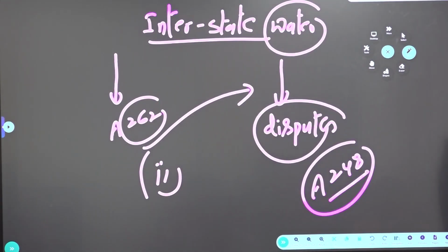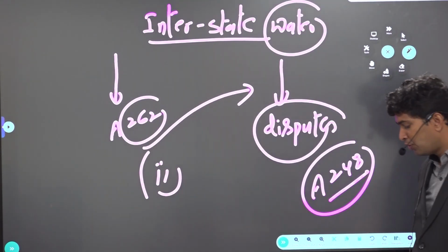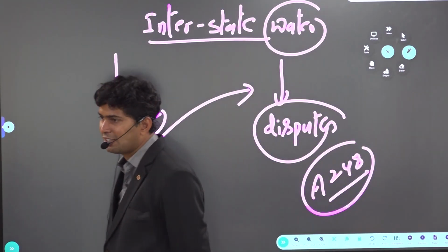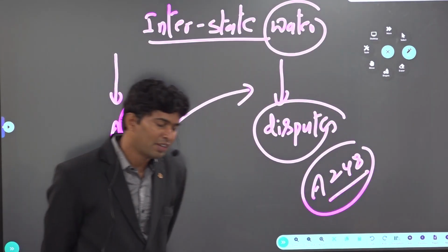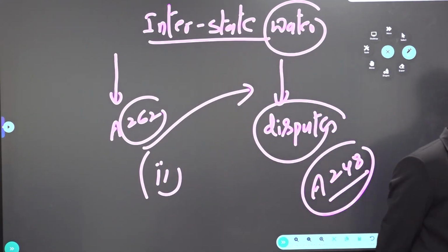Again, during national emergency, Parliament can legislate upon any subject in the state list. Such a law becomes inoperative on expiration of 6 months after the emergency in that state. Yes, emergency is over. Means what? In that state. Anyway, the last topic is emergency only, which we are going to cover today. But under Article 352, during national emergency, Parliament can make a law on a state subject. That much is clear, because our federal system gets transformed into a unitary system.